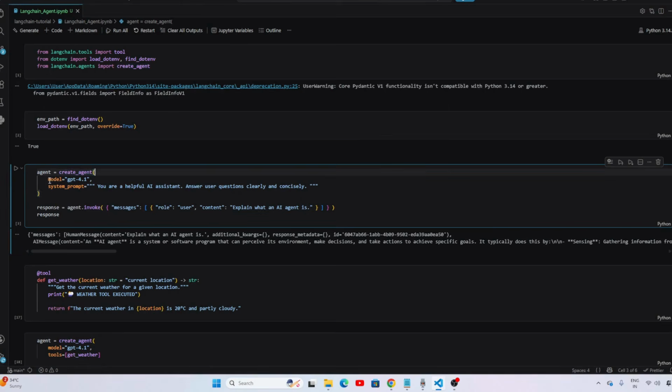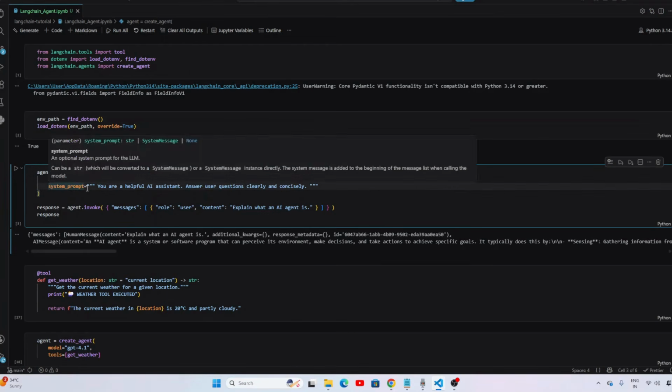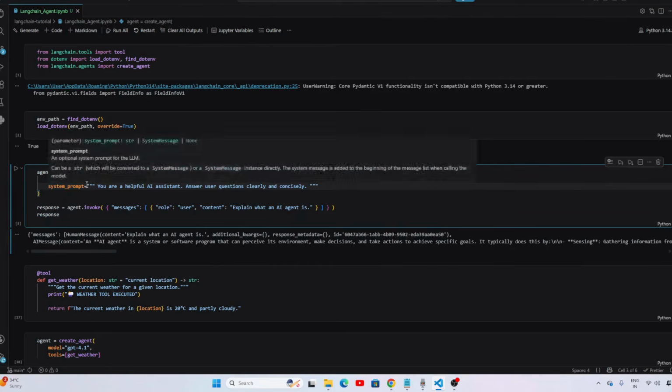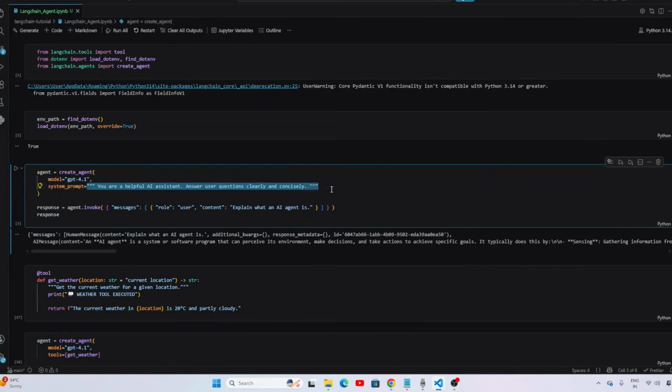So here we need some parameters: model and system prompt. And also we can pass the name as well, so we will see that later in the series. So currently we are getting a simple agent here. Here I have defined the model name. You can give any model name as per your requirement. And then I have defined a simple system prompt. We define the system prompt so that the agent behaves that way.